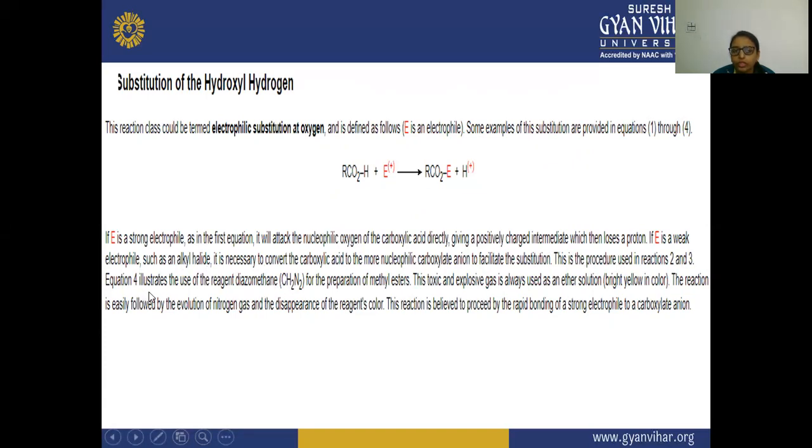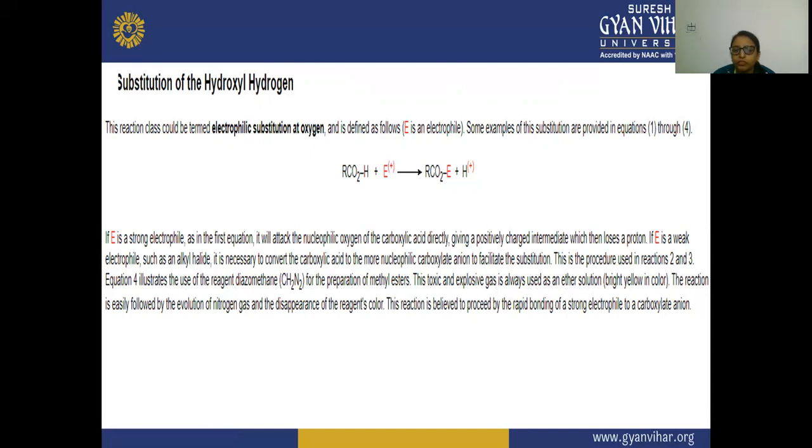And equation 4 will illustrate the use of the reagent diazomethane for the preparation of methyl esters. This toxic and explosive gas is always used as an ether solution, and the reaction is followed by the evolution of nitrogen gas and the disappearance of the reagent color.